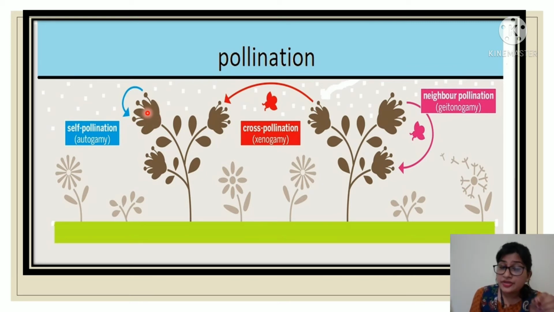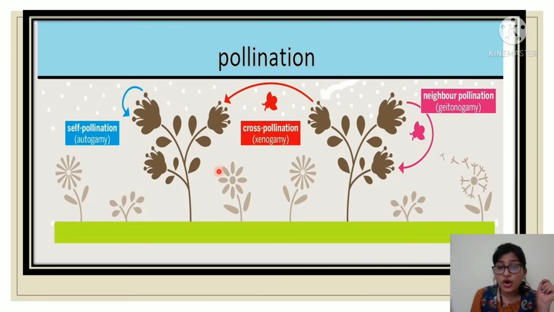When pollen grain from the anther moves to the stigma of this same flower, this is known as autogamy. See here, this is one flower, this is another flower. When pollen grain from this flower moves to this flower, this is known as geitonogamy. Clear? Pollen grain will move from this flower to this one. Then only we can say it is geitonogamy or neighbour pollination.